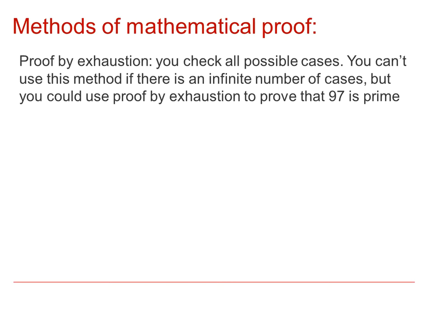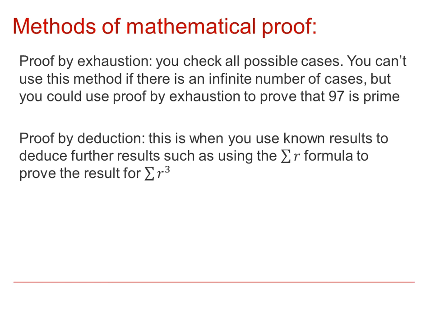Once we've done that, we've checked all cases, and therefore we've shown that 97 is prime. Another method is one where we're using deduction, so we're using a series of deductive steps from things that we know to prove a result about something else or another result.